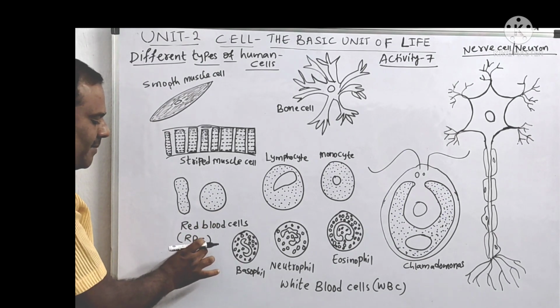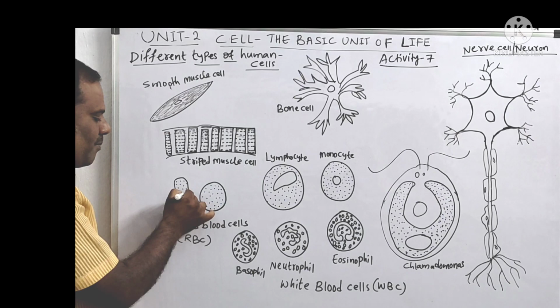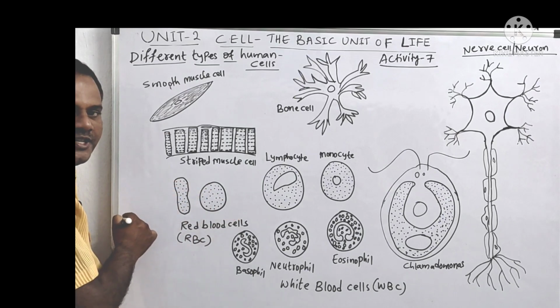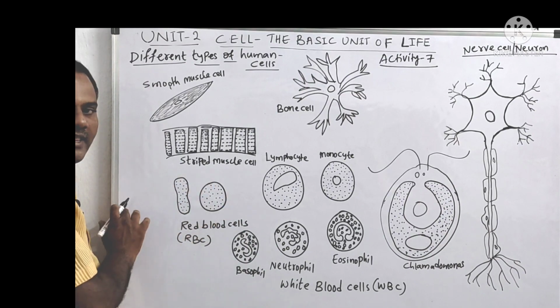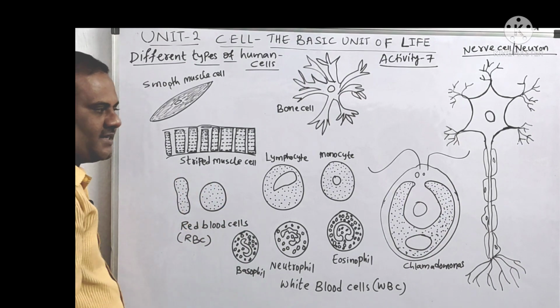These two are called the RBC cells. RBC cells are either biconcave in shape or circular in shape. Biconcave or circular. They won't have the nucleus and they won't have any other structure. Only cytoplasm is present inside that.